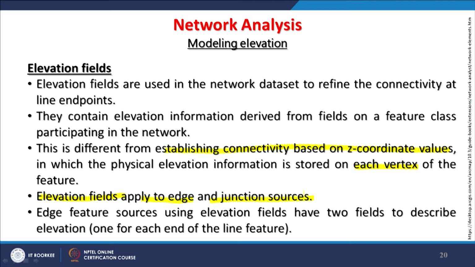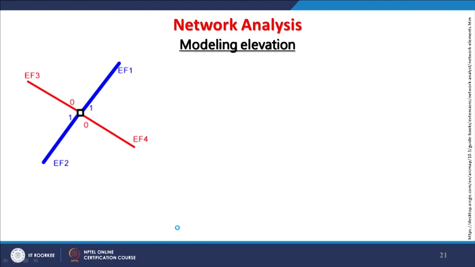Because a polyline may have different elevations. So if suppose it is having 100 meter above mean sea level, it is having 110. And therefore, for each vertex, elevation information has to be stored, and for the line feature, each end vertex information has to be stored. Then you can get even the slope information as well.